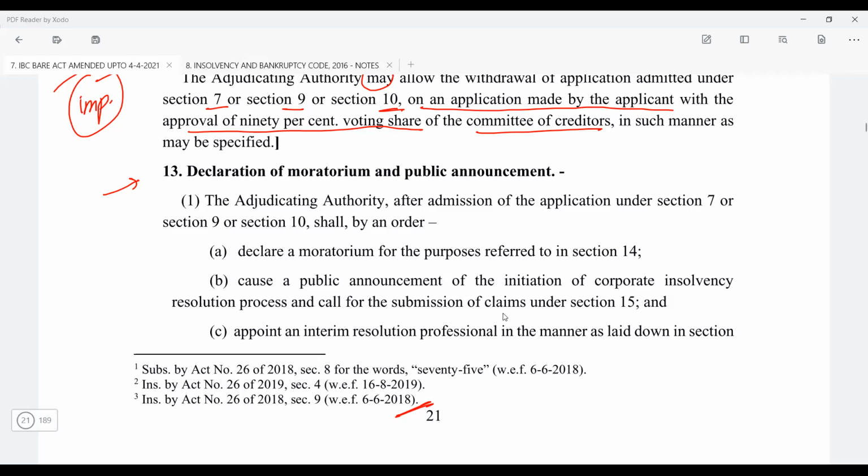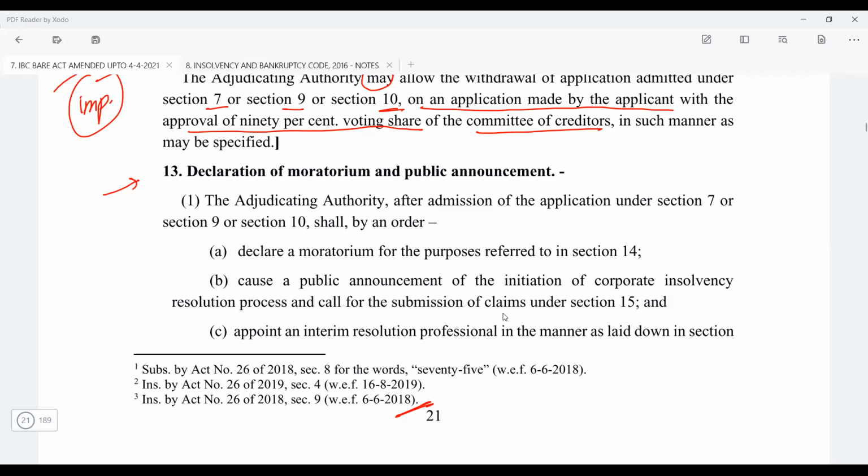So what if the operational creditor has not proposed the name of IRP? Then what is going to happen? NCLT, the adjudicating authority, is going to consult IBBI, and then IBBI is going to propose the name of the insolvency professional who is going to act as the interim resolution professional, right?